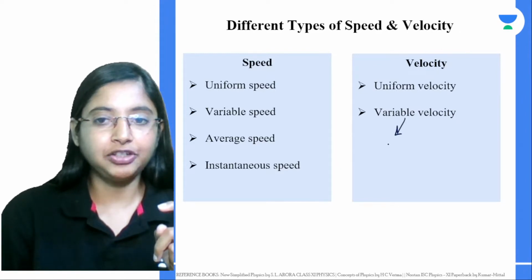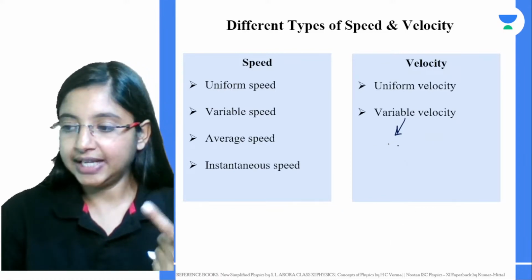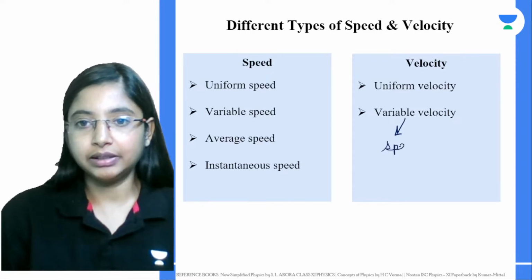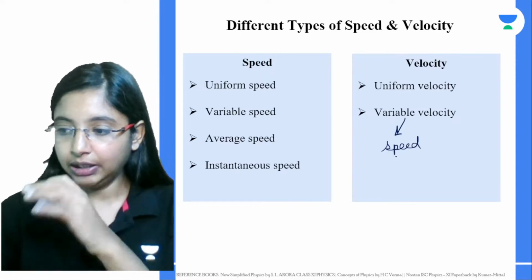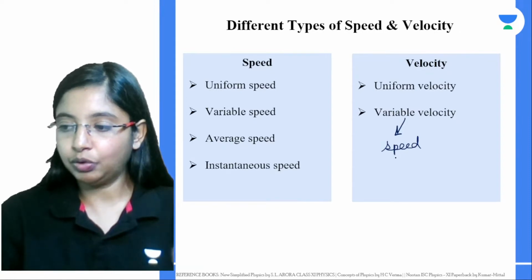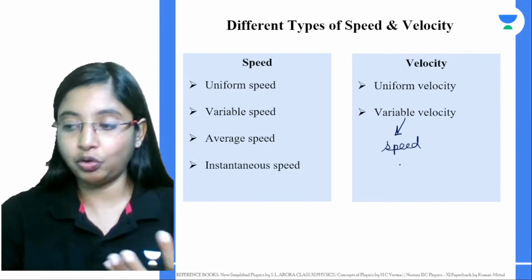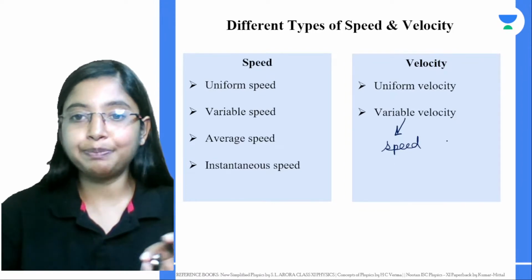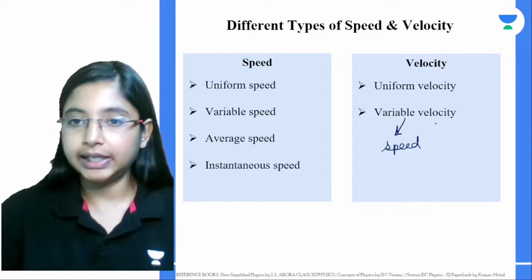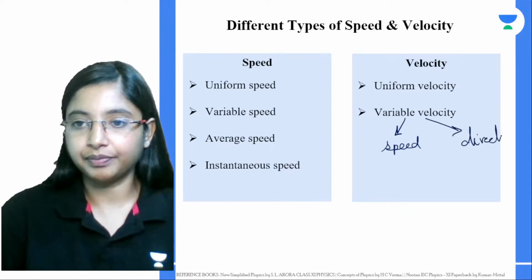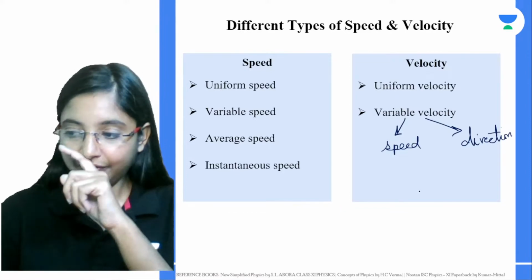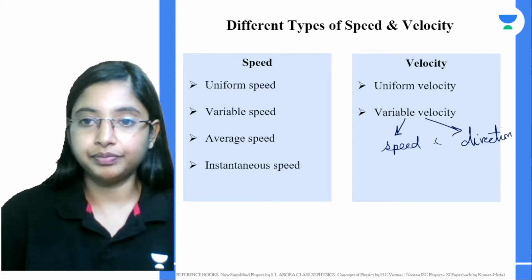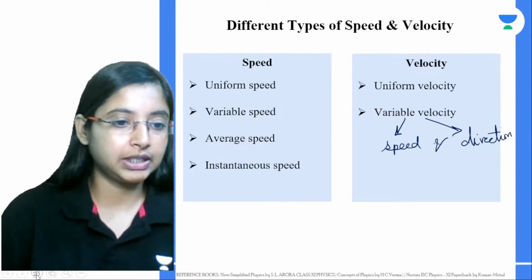The object can change its speed, right? A body is said to be moving with a variable velocity if its speed changes, or its direction changes, or if both of them change, because velocity is a vector quantity.